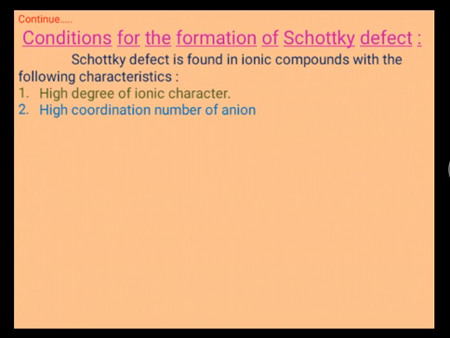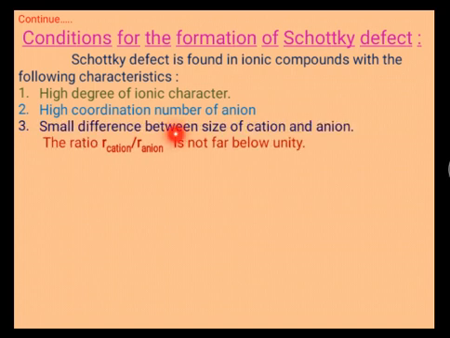And third is a small difference between the size of the cation and anion. Therefore, the ratio of the radius of cation to the radius of anion is not far below unity, nearly about unity. These are the three conditions for the formation of the Schottky defect.